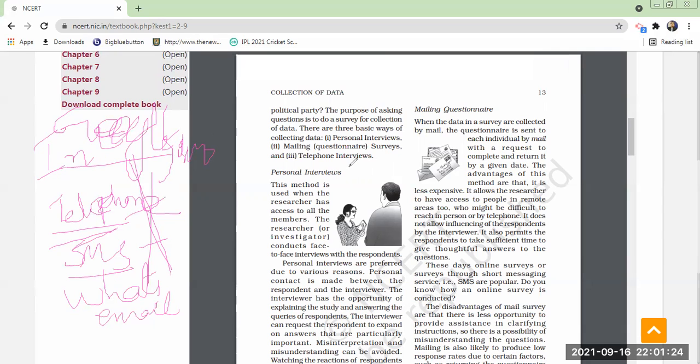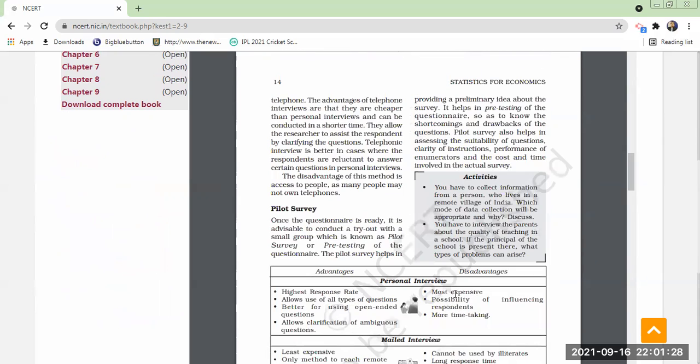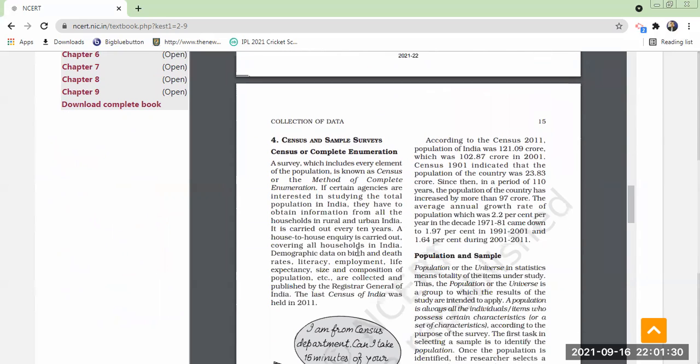These are the various ways in which data can be collected. Did you understand? Yes, sir. Not only that, you can use post letters also. You can send through post or courier, whatever you want, to collect the data from the respondents. Similarly, data can be collected with the help of the census method as well as the sample method.